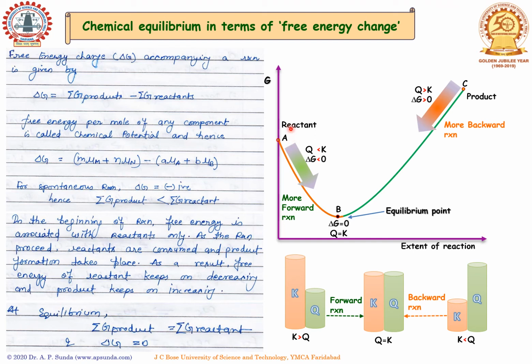As we know, in the beginning, when we have only the reactant in the reaction vessel, the reaction has to proceed, so delta G has to be negative. The free energy associated with this reactant is the only contribution to the free energy change for the reaction. So initially, where the product free energy is 0, delta G comes only from the reactant part. So that is already negative.